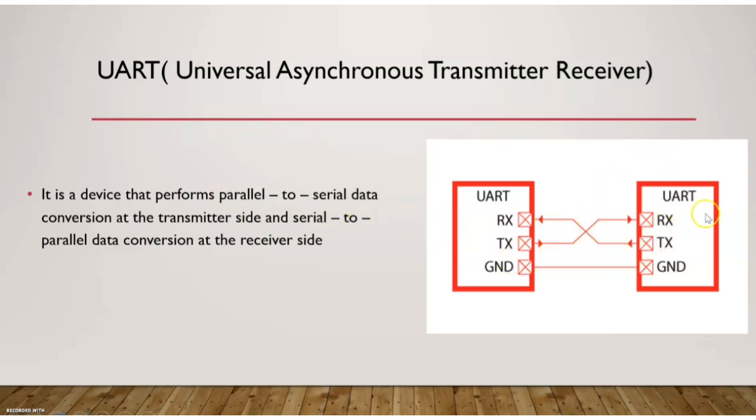On the receiver side also, it is going to convert the serial data again to parallel and then give it back to the other processors. So the processors will be sending the data to the UART in a parallel form, but it has to convert the data bit by bit, in a serial format, for transmission, and again it converts the data back to parallel and gives it back to the processors. So this conversion is actually happening in UART.